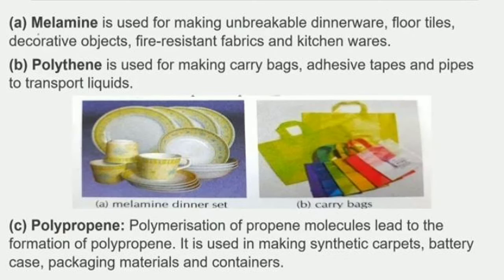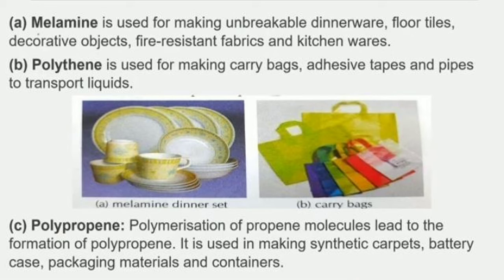For example, number one is melamine. We all have seen a melamine dinner set at our home, right? Melamine is used for making unbreakable dinnerware, floor tiles, decorative objects, fire resistant fabrics, and kitchenwares. Polythene is used for making carry bags, adhesive tapes, and pipes to transport liquids.